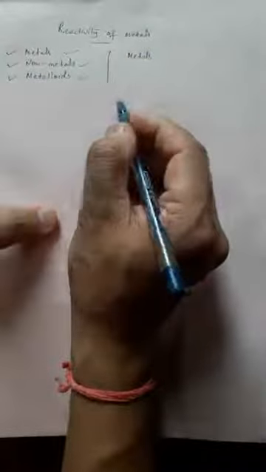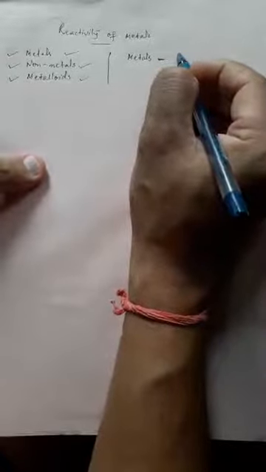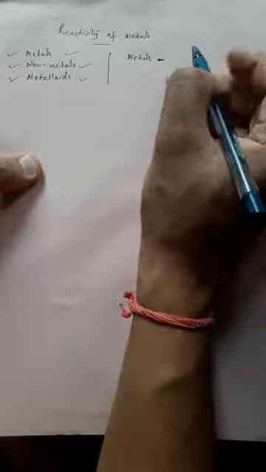So metals, in lower classes we usually define metals as those substances which conduct, which are hard, which are not breakable, and so on. But now the definition of metal is a little bit changed, because our standard has also changed.